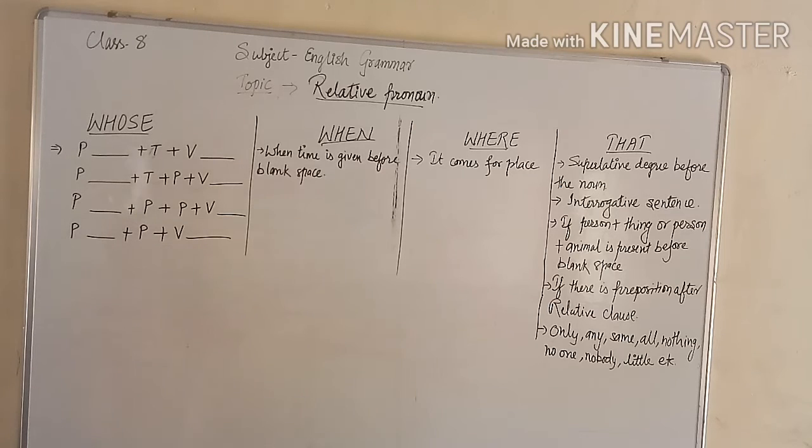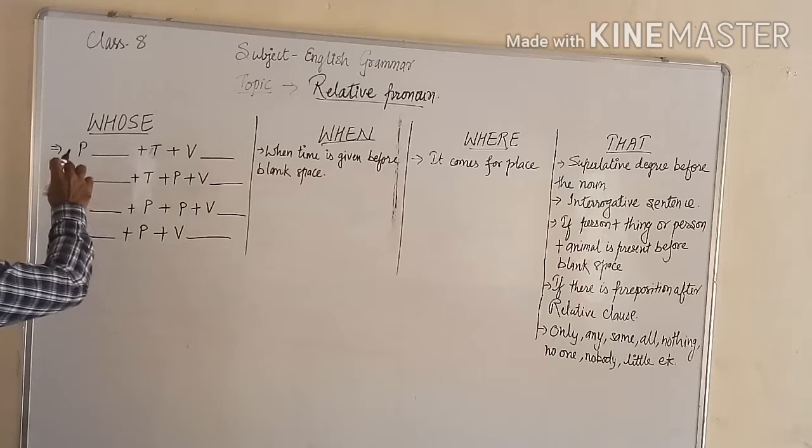We discussed whom, and we found that whom comes for a person only, but only for the object or objective case. Here we use whose.